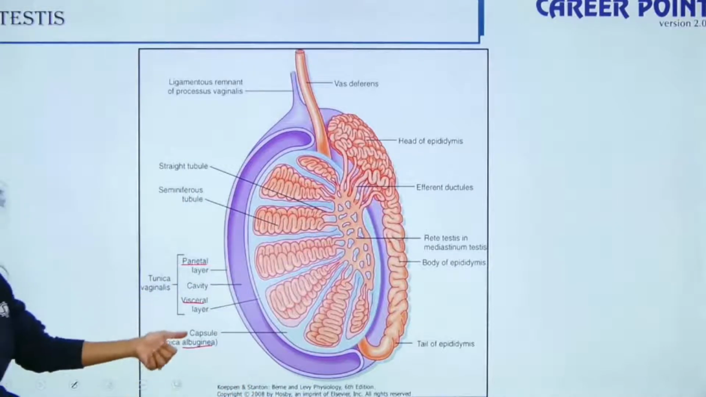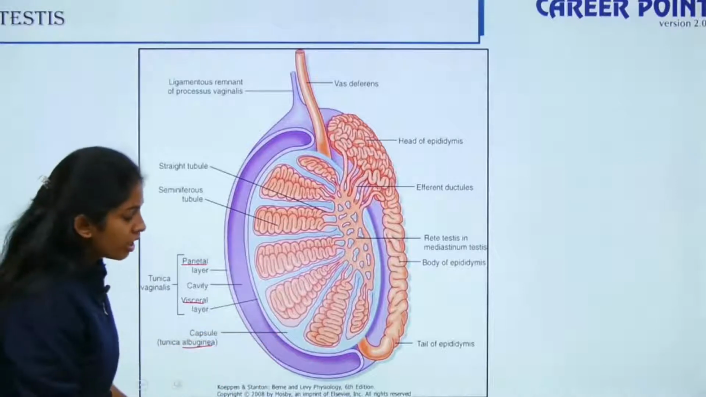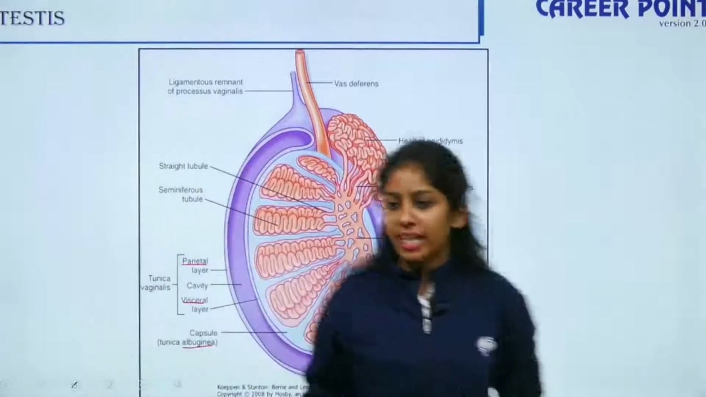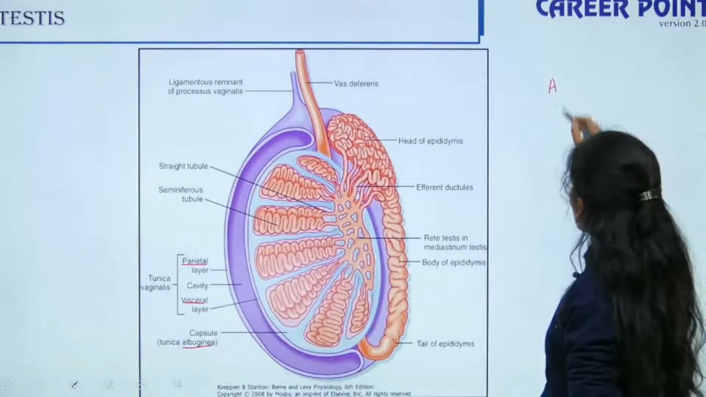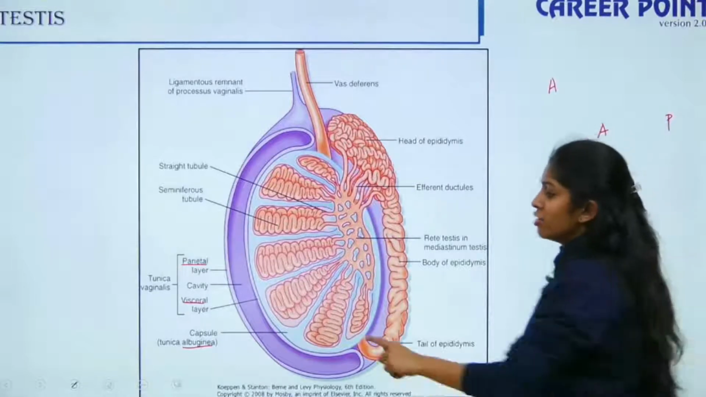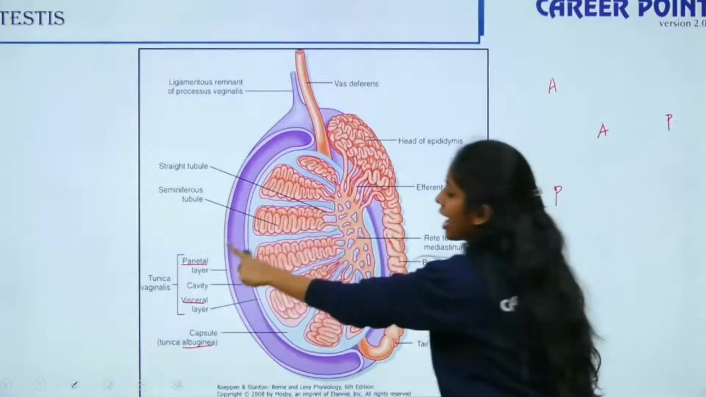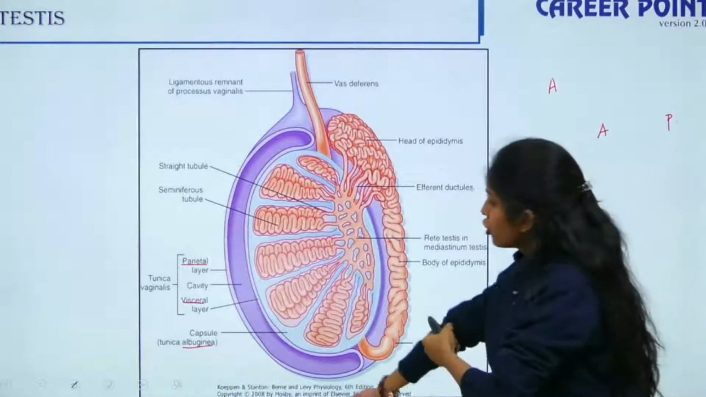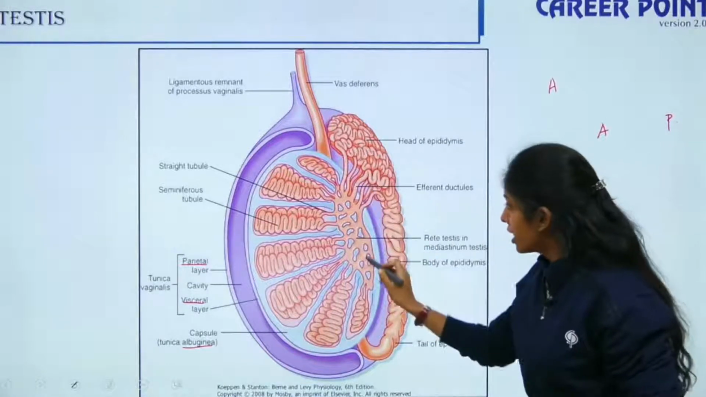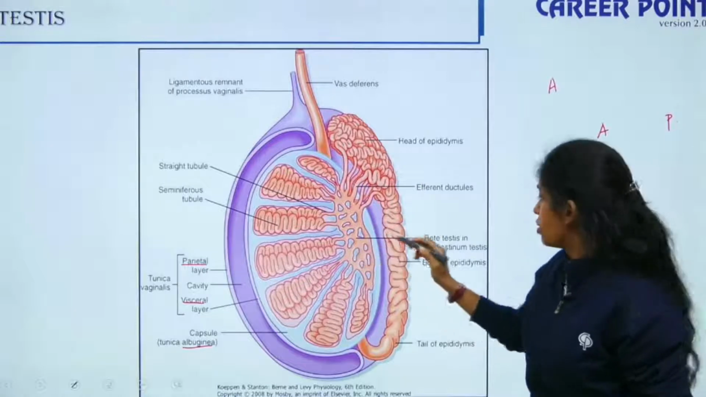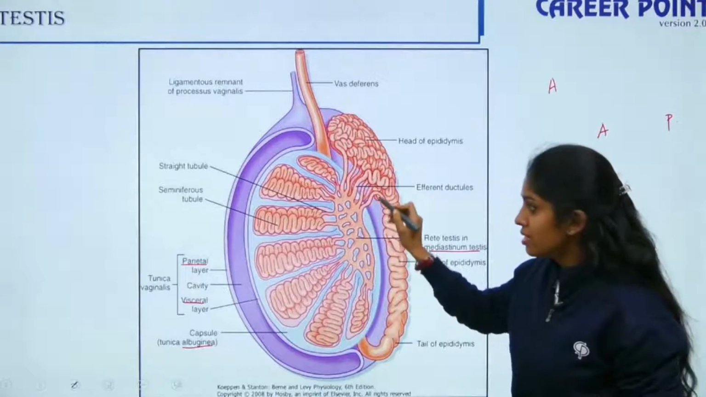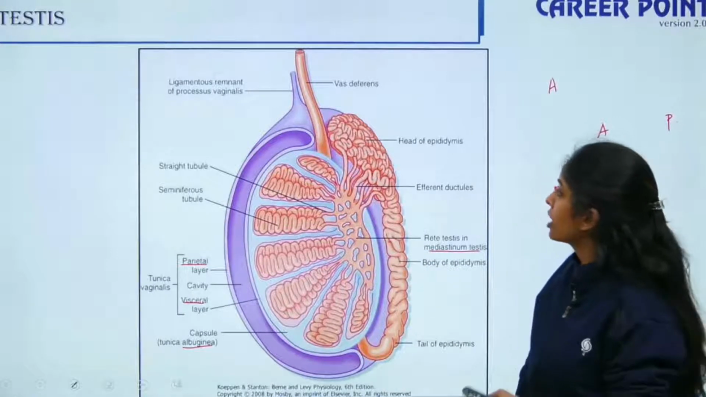The next layer, tunica albuginea, is a capsule. If you can see, again the posterior portion. Ideally they have taken it like this, so you can take this as anterior and this as posterior, and this as anterior and this as posterior. The posterior side of tunica albuginea divides into a vertical septum. That is your mediastinum testis. Clear? So this is how the layers are divided.